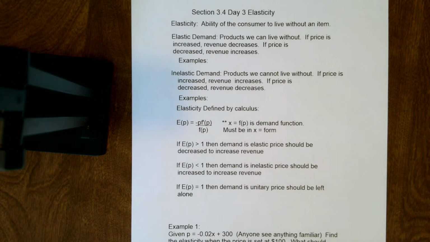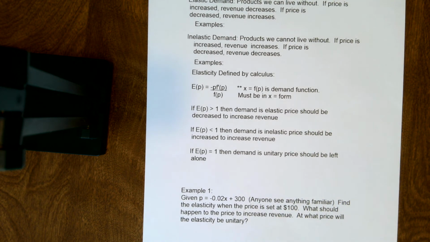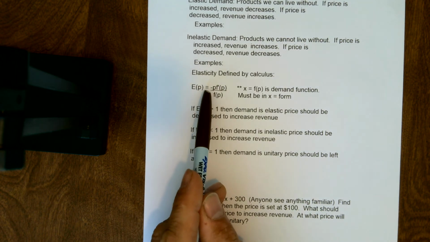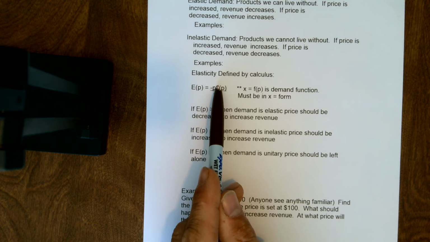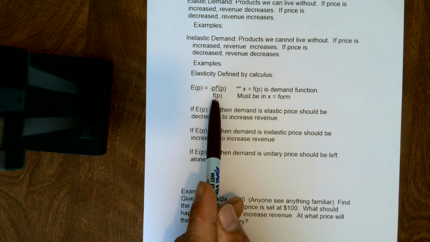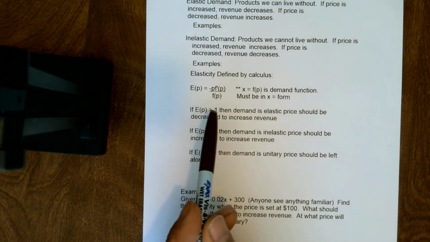We define elasticity in calculus, and we can use calculus to do this. We'd say E of P, the elasticity of the price, equals the negative price times the derivative of the price function divided by F of P, the value of that price.